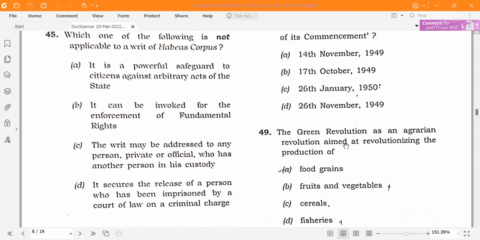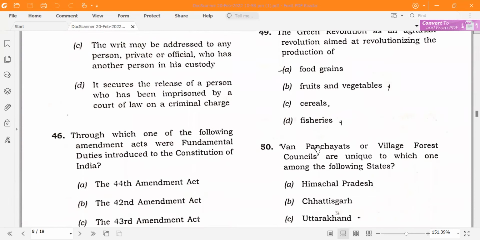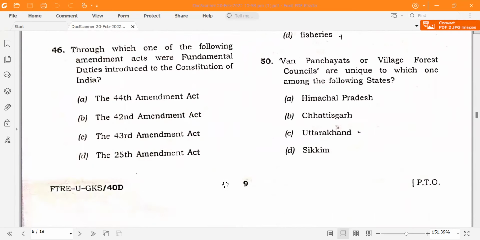The Green Revolution, which was started by M.S. Swaminathan, is revolutionizing the production of food grains. One panchayat or village forest is unique. It is in Uttarakhand. Okay.